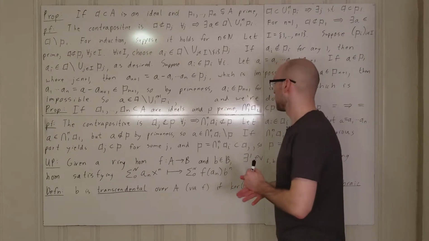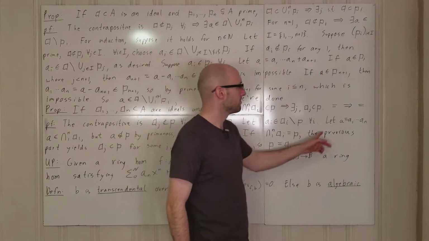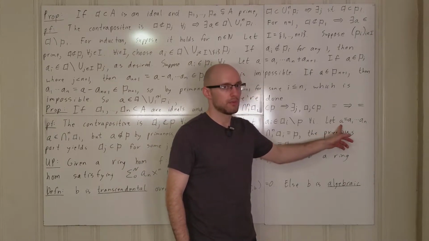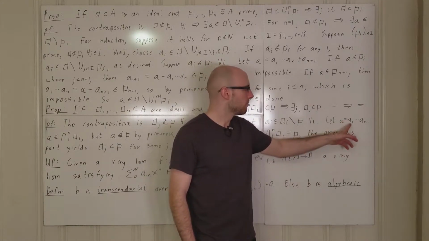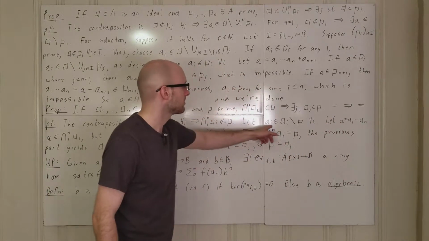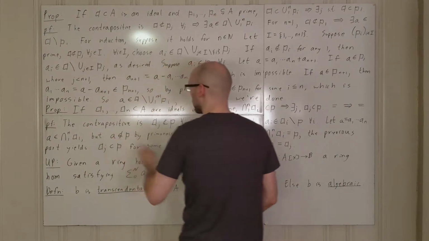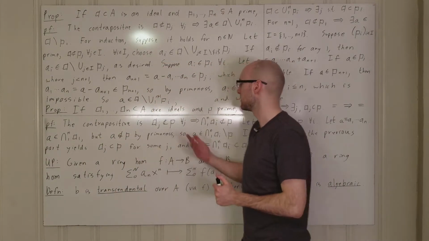However, if it were the case that A were contained in P, then by primeness, one of the A_i would have to be contained in P, but that contradicts the fact that each A_i is not contained in P. And so therefore, by primeness, we know that A is not contained in P.